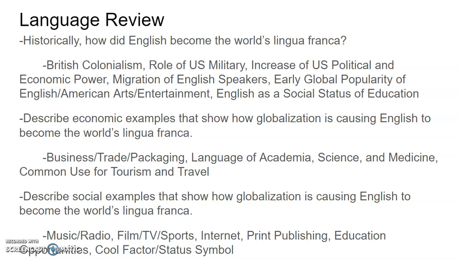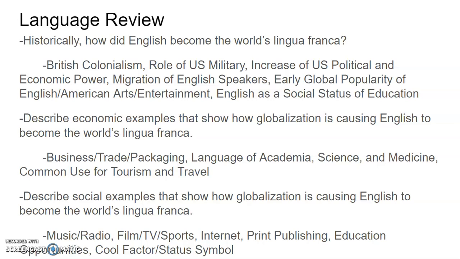Economic examples that English is becoming a lingua franca due to globalization. This would be like business, trade, and packaging. So whenever you look at packaging, it's all written in English. Trade is all done in English. Business is done in English. It's the language of academia in so many of the more sophisticated and higher levels of universities and such.